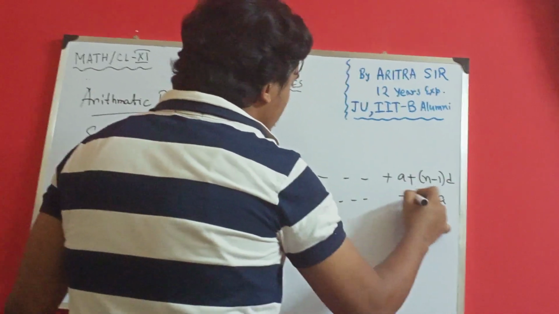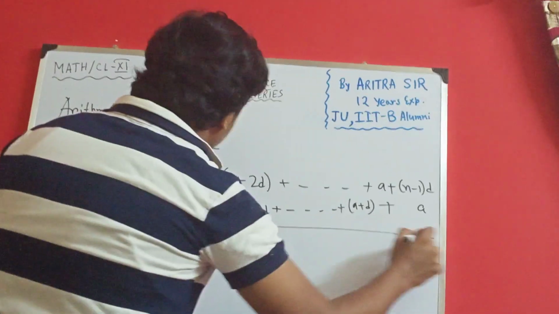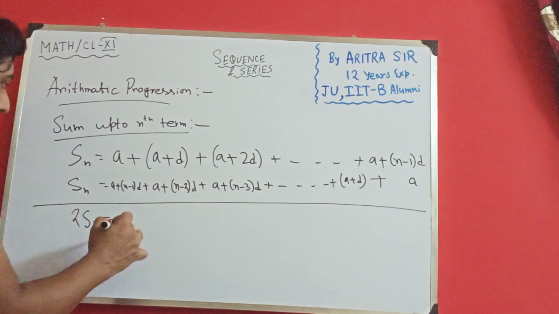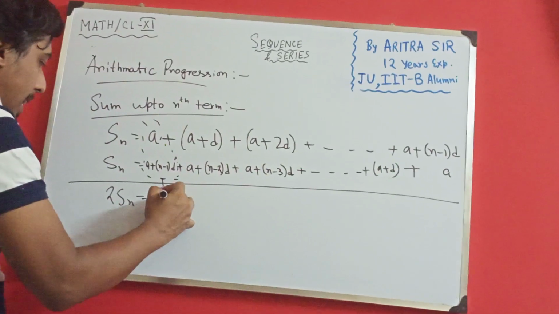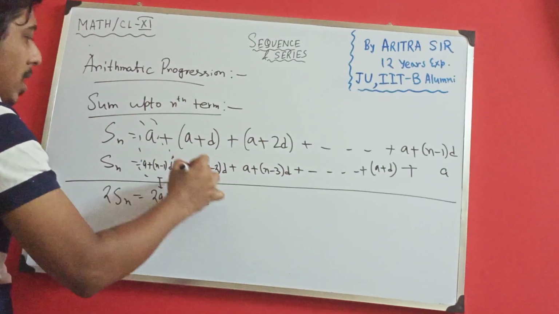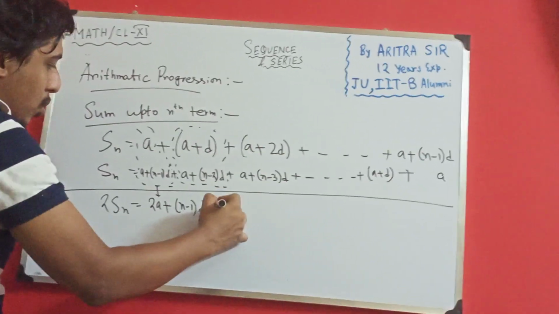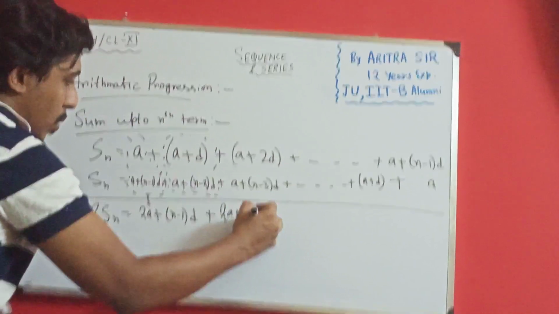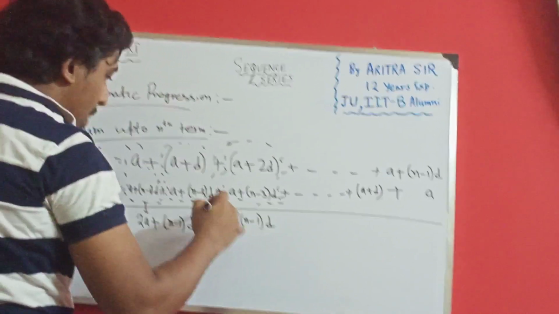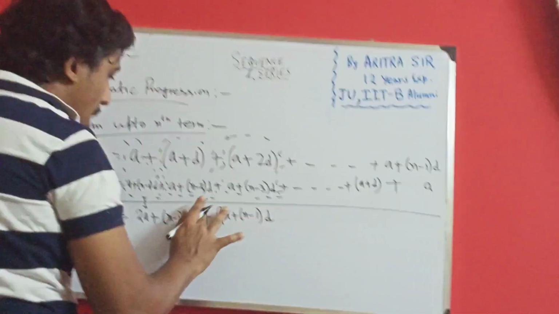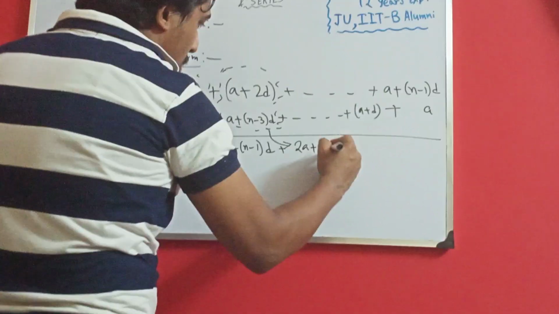Right? So if I add these two, we will get Sn plus Sn, 2Sn. See one thing, from each and every pair, I will get the sum 2a plus n minus 1 into d. Similarly, if you see the second pair, I will get plus d minus d, so I will get 2a plus n minus 1 into d. From the third pair, I will get 2a plus n minus 1 into d.